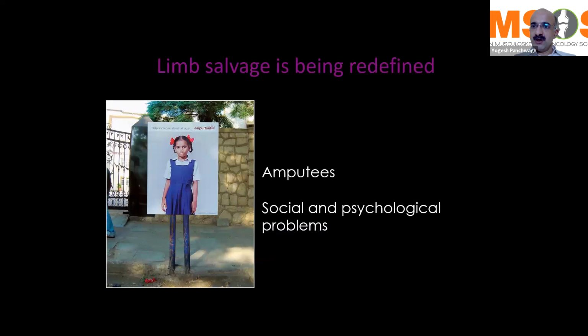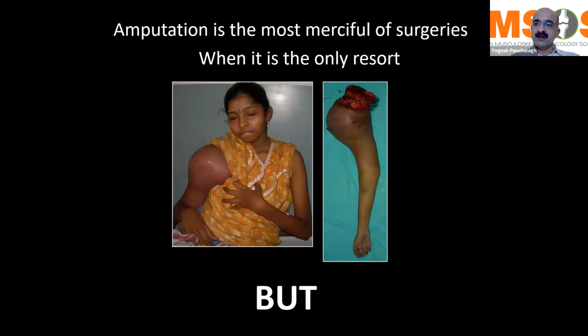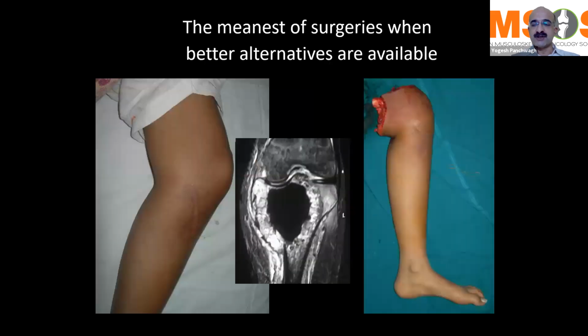Well, limb salvage started becoming popular in the last 15-20 years because we know that our society per se looks down upon amputees, and our public systems are also not really geared up for helping them out with their situations. As we say, amputation is probably the most merciful of surgeries when it is the only resort, but it is the meanest of surgeries when better alternatives are available.